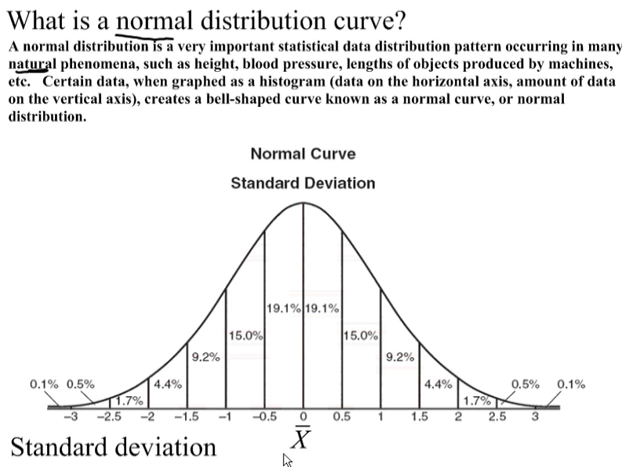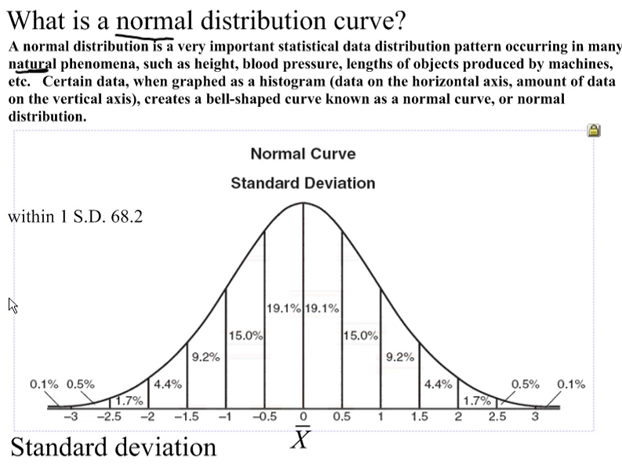Okay, so what is a normal distribution curve? In a normal distribution curve, you have most of your data concentrated within the mean. So to be more exact, within one standard deviation of the mean, you got 68.2% of your data. And I got that 68.2 by adding 15, 19.1, 19.1, and 15 because that's within one standard deviation.